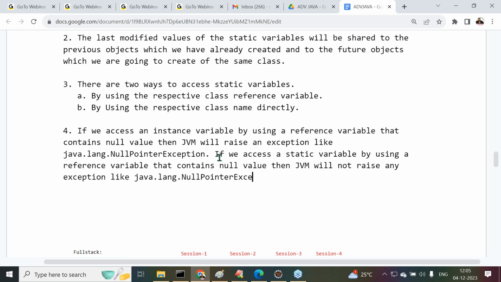Java.lang.NullPointerException. Sure, definitely. I'll show each and every point in practical. What are the points I'm discussing now? We have to understand all these points. Come again, what's the point I said to you?